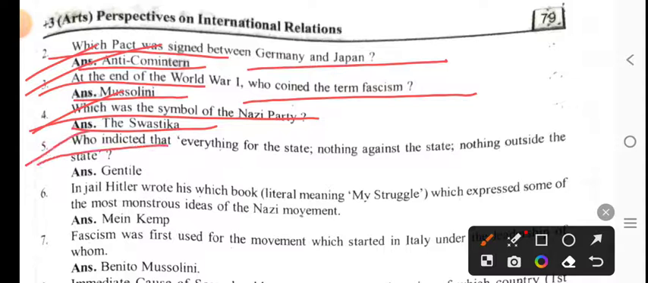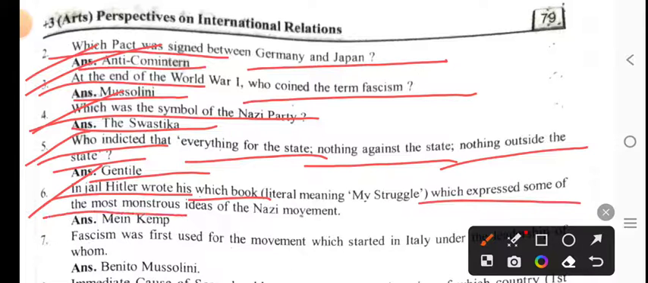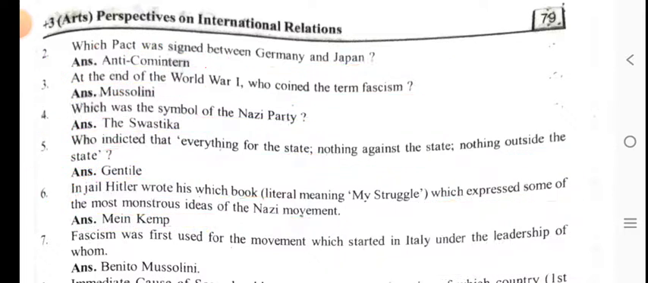Who indicated that everything for the state, nothing against the state, nothing outside the state? Gentile. In jail, Hitler wrote his book Mein Kampf, which expressed some of the most monstrous ideas of the Nazi movement.